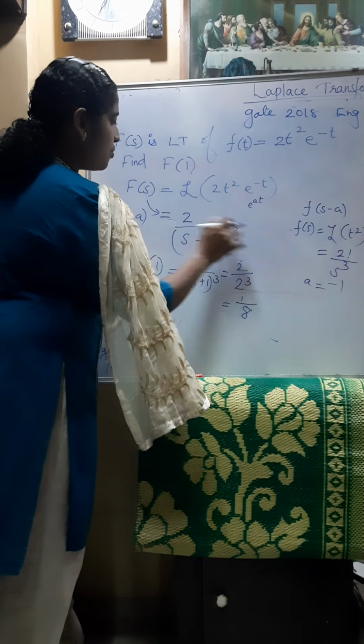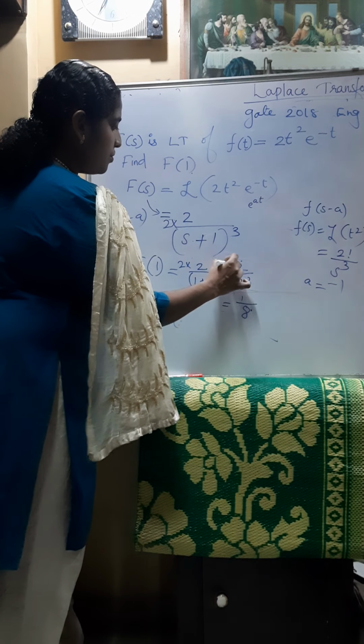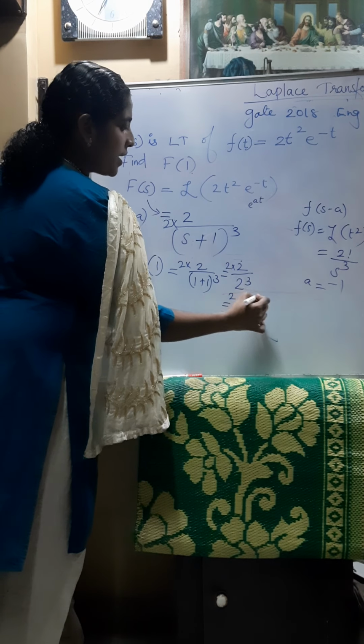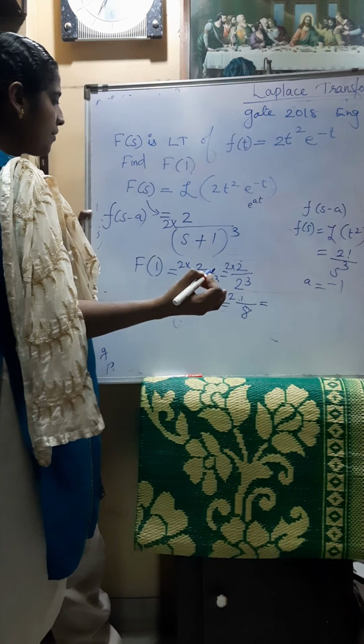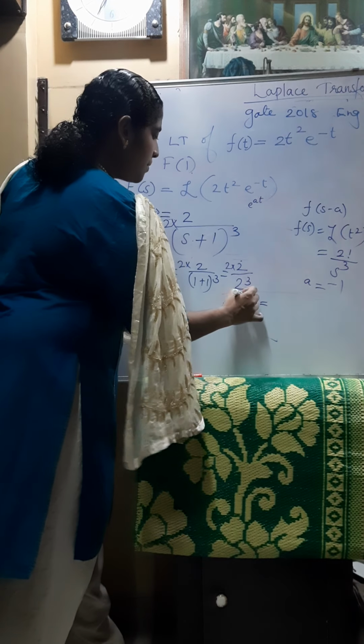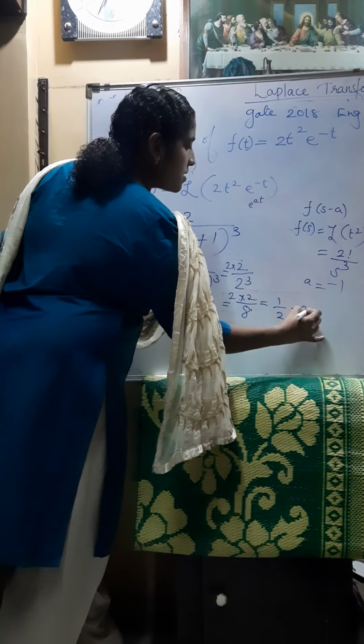So this is 2 into 2 divided by 8, that is 1 by 2, that is 0.5.